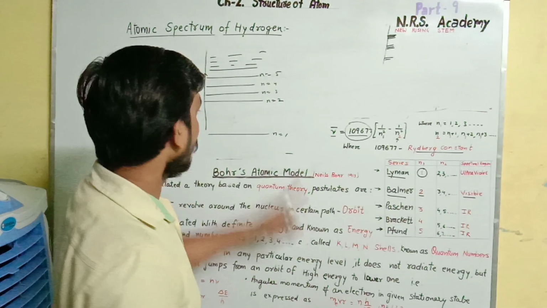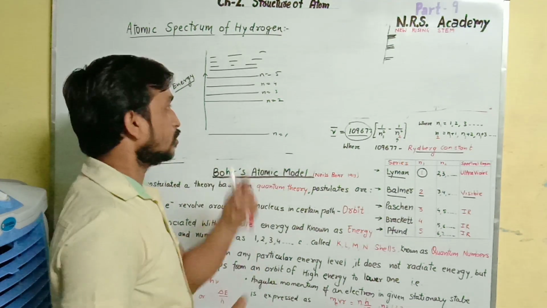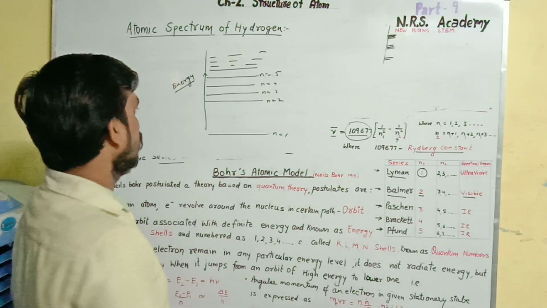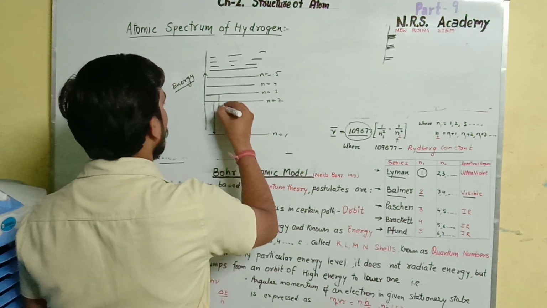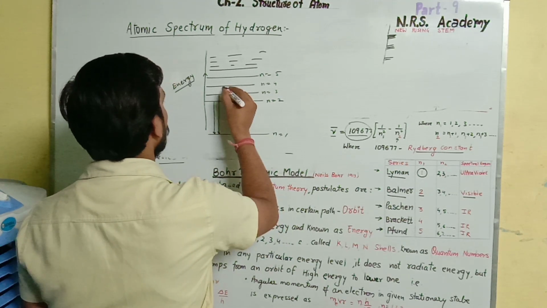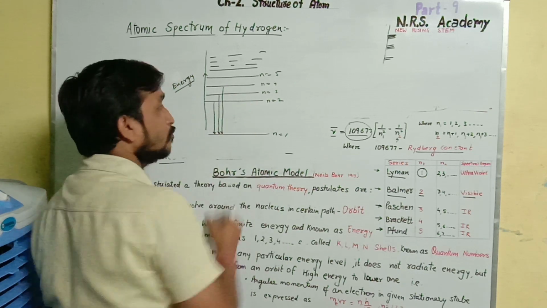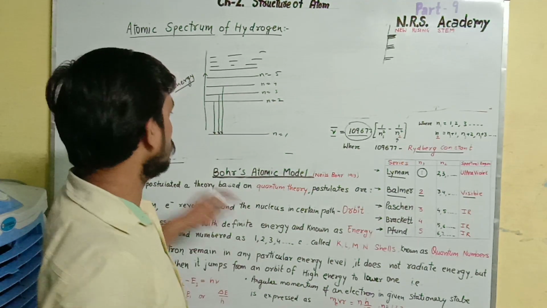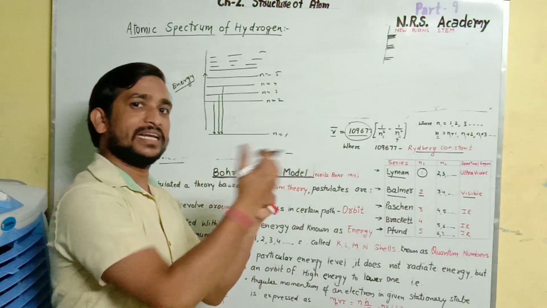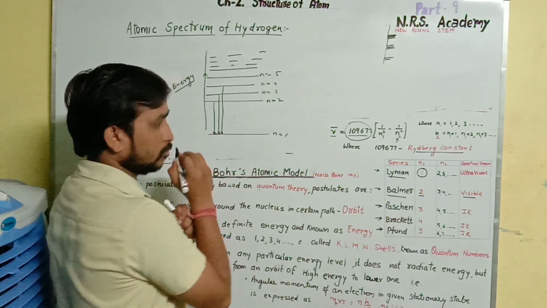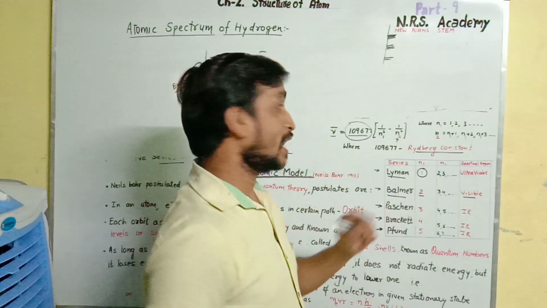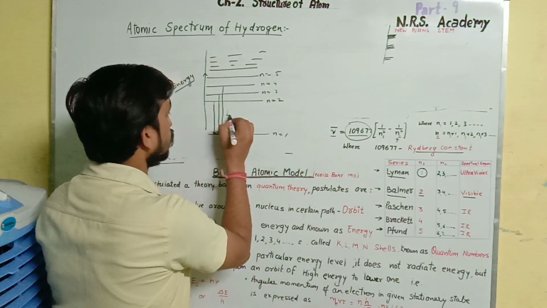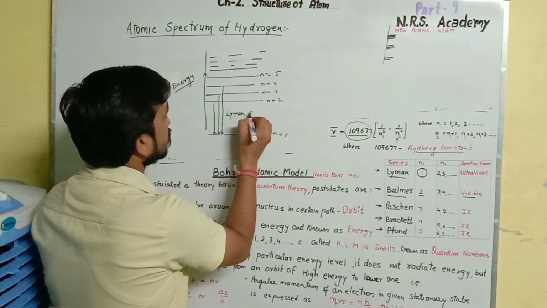Right? So whenever the excited electron present on the second level is coming to the first level, or from the third level it's coming to the first level, or from the fourth level it's coming to the first level, and so on. Whenever the excited electron comes to the very first position, n1 equals 1, it is called the Lyman series. So this region belongs to the Lyman series.